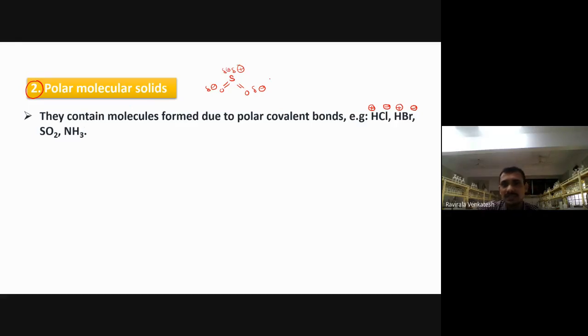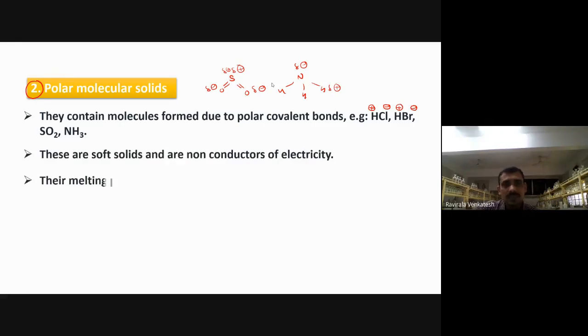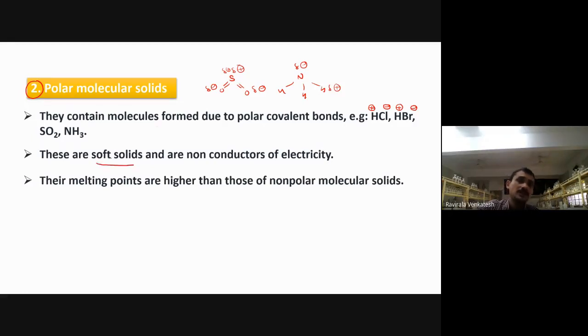Ammonia also we can write the same thing: nitrogen, hydrogen, hydrogen, hydrogen. On nitrogen, negative charge. On hydrogen, positive. So they can develop the charges here on their own. We don't need any induced forces here. Now, these are also soft, but not compared with non-polar. Compared with non-polar, they are somewhat hard in nature. Okay. So, these are also non-conductors of electricity. Here also you observe, this is not permanent. These are not permanent charges.